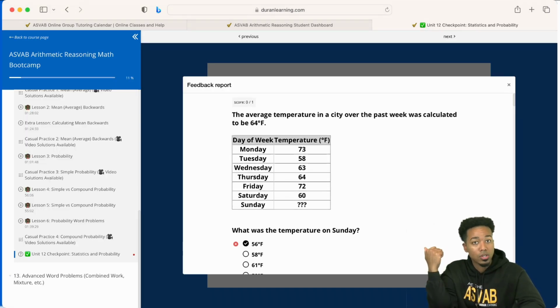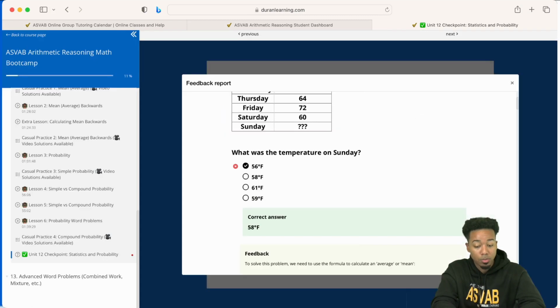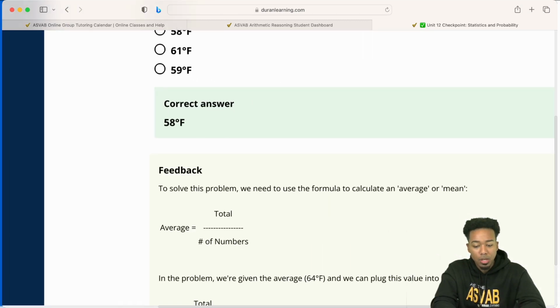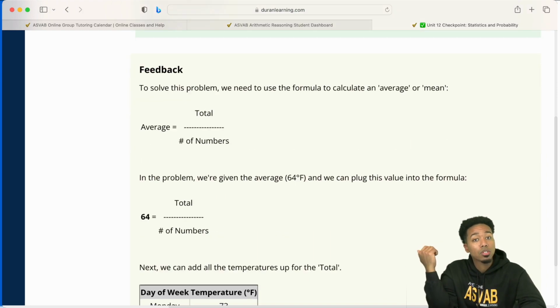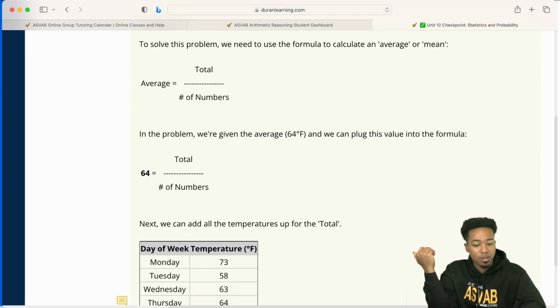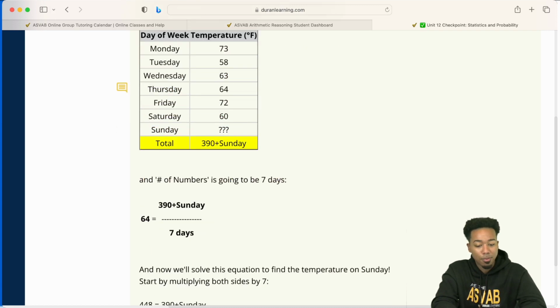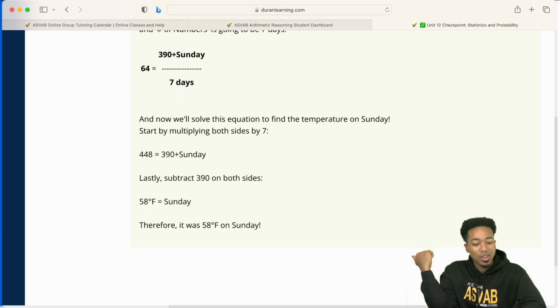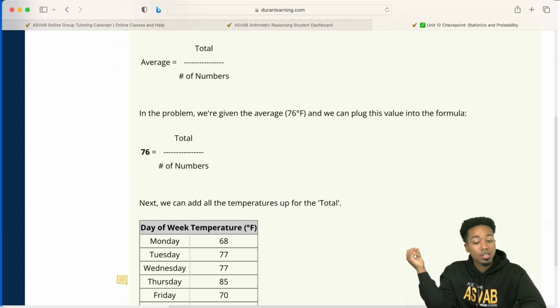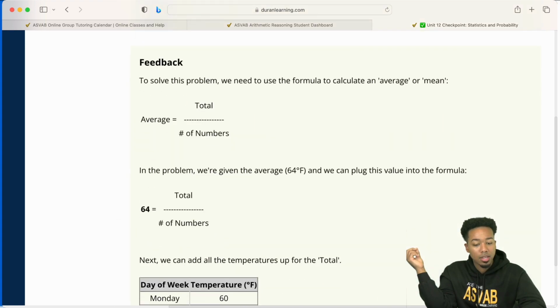You're going to see the questions that you did. You're going to see the correct answer that was supposed to be gotten. But on top of that, look at the explanation. For every single question, the numbers that you see in the problem are going to be incorporated. So here it's saying, hey, we're trying to find the missing number. Let's set it up exactly like you guys have seen in today's class. You see that we have the table of values. We're looking for that missing number, but we know that that missing number, the total, is going to be 390, all of this, plus that missing Sunday. And then from there, we plug it into the formula, and then we solve. And I show you how to do that for every single problem in the list.